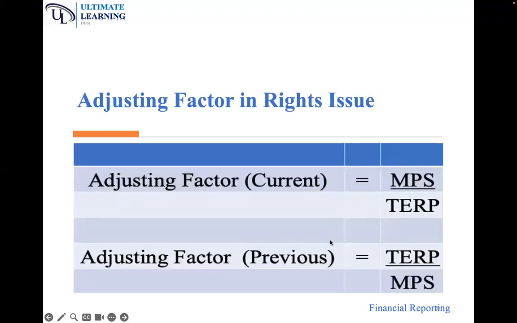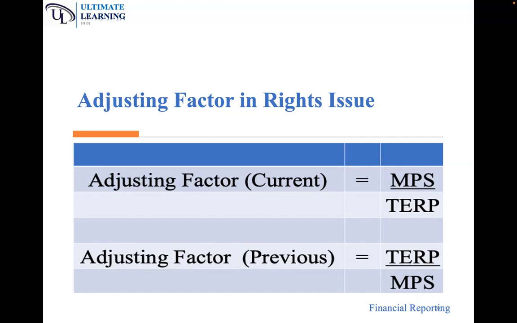Now, just like in the bonus issue, the adjusting factor in the current year was X plus Y divided by X, and in the previous year it was X divided by X plus Y. The adjusting factor in a rights issue is different. Because we are issuing at a certain price, we will not use a ratio.